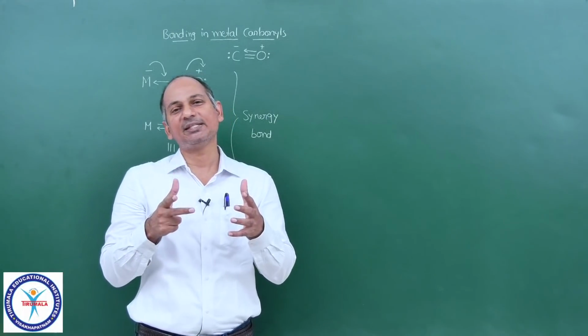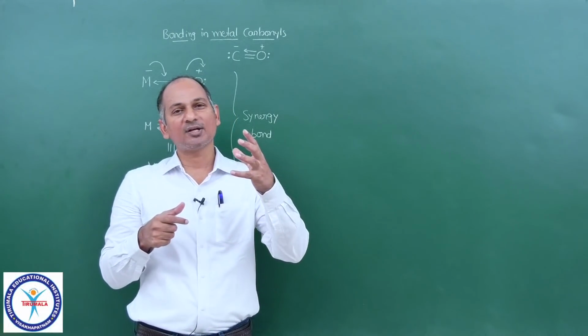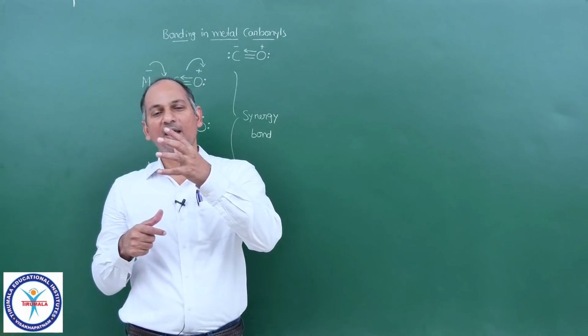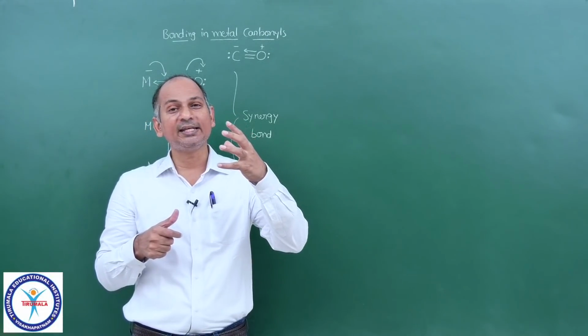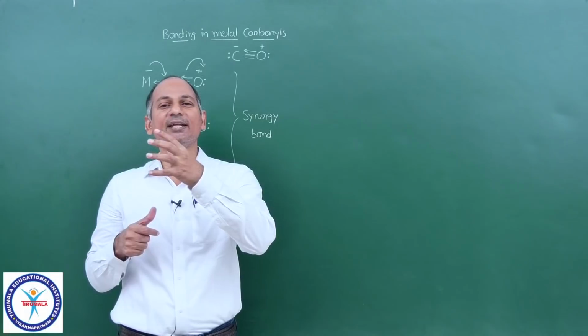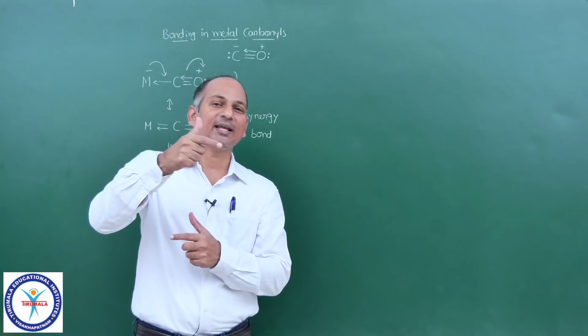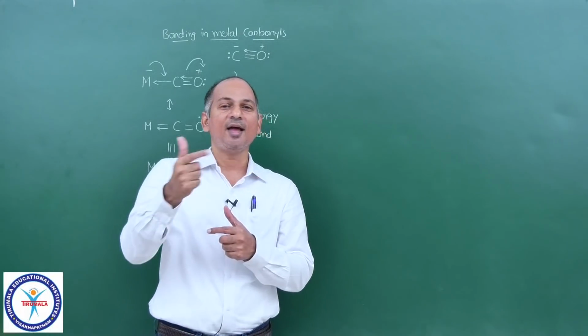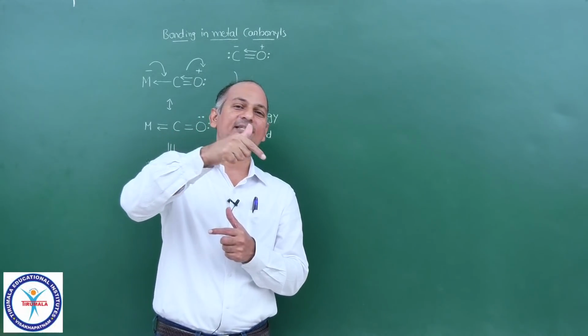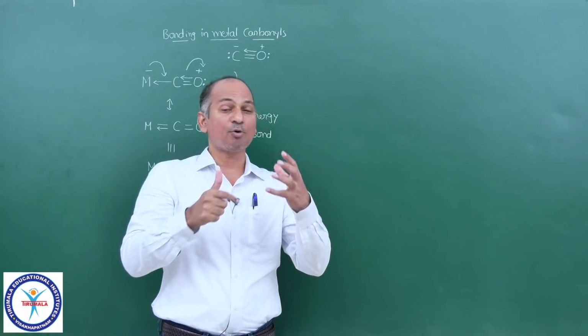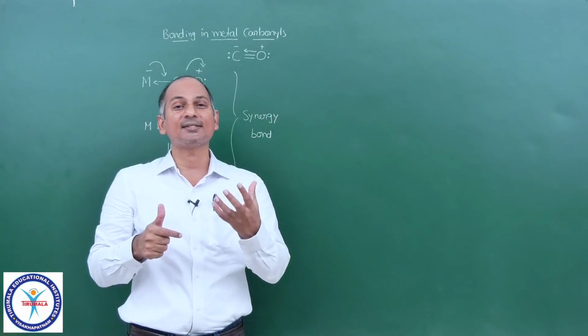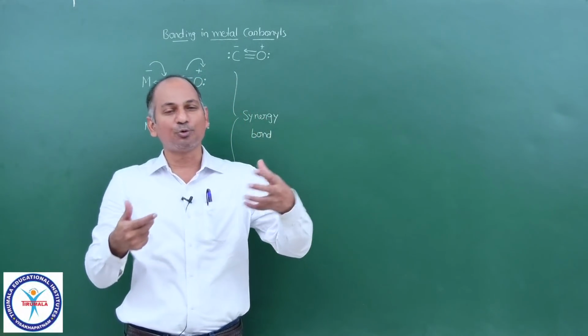So exactly what happens here is, carbon monoxide is a donor, and the donating ability of carbon monoxide is increased because of the metal. Because the metal is in turn giving electron density to the carbon monoxide, and by accepting the electron density from the metal ion, carbon monoxide has increased its tendency to donate.